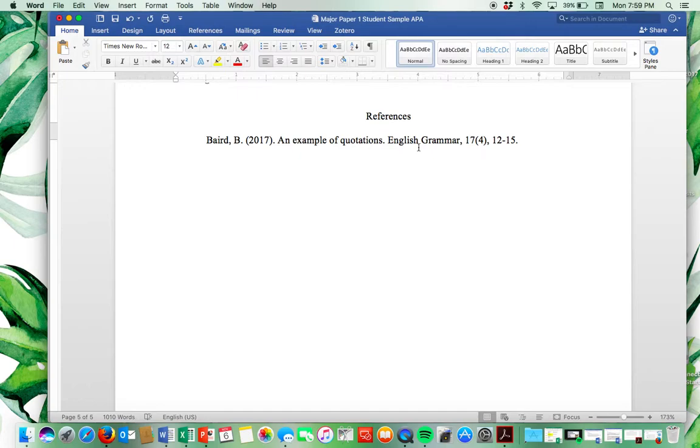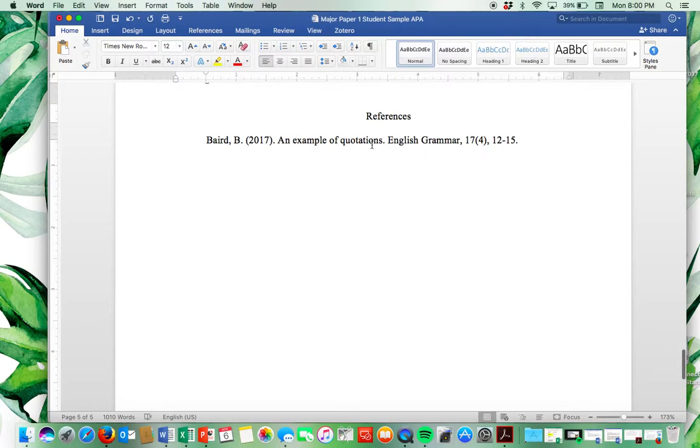This one's going to look a little different than Turabian. You've got your author last name, comma, and first initial. So you will not spell out the first name of your author. It'll just be the first initial, and then a period. And again, the name and the year are married. So here is our published year in parentheses with a period. This would be the title of my article. And in APA, you only capitalize the first word. Everything else is lowercase, and there's no quotation marks.